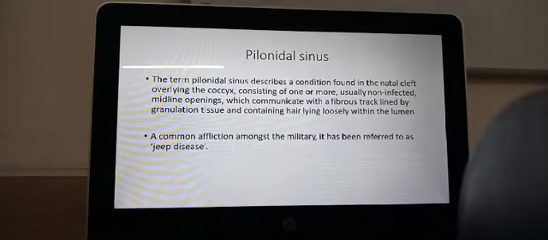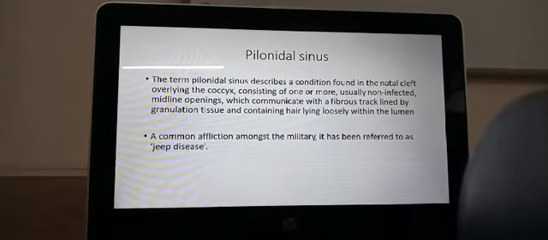Okay, it's a common affliction amongst the military people, and it is referred to as the jeep disease. It occurs because of sitting in a jeep or sitting in a vehicle and traveling long distances, or very often continuing to travel, and then the hair that falls from the head or the hair that has been cut off can fall down there, fall down between the person's pant and the skin, and then it can get into the skin.